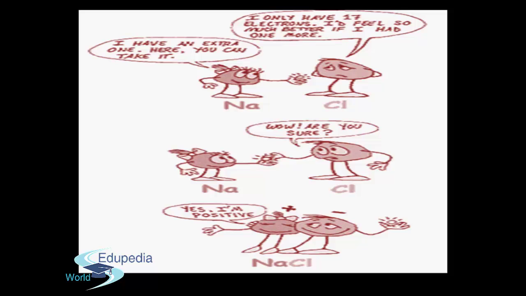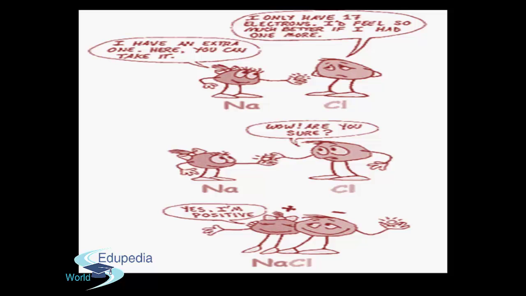Wow! Are you sure you're going to give me your electron? You make me more stable. Yeah, while giving you one electron, I'll be the stable one too. Yippee! We two are now friends. Yes, I am positive.